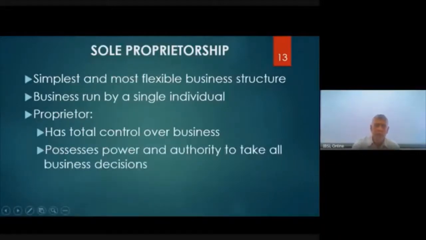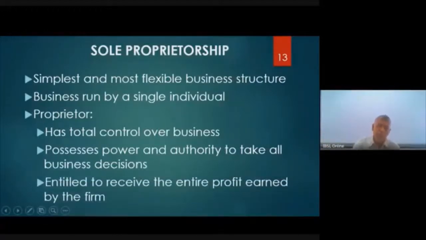Then he possesses power and authority to take all business decisions. He is the person who has the power and the authority to take all types of decisions with regard to the way that the business is being run. And when he does the business, if he makes a profit of 100,000 rupees, he is the man who will be entitled to the entire profit. Same way, if there's a loss, he is the man who will have to bear that loss also, right?